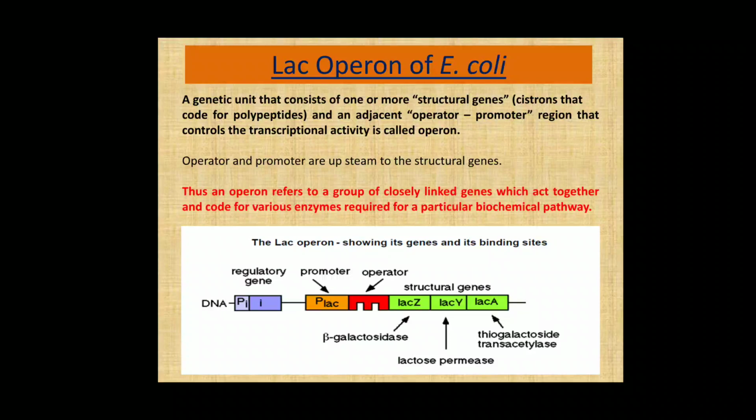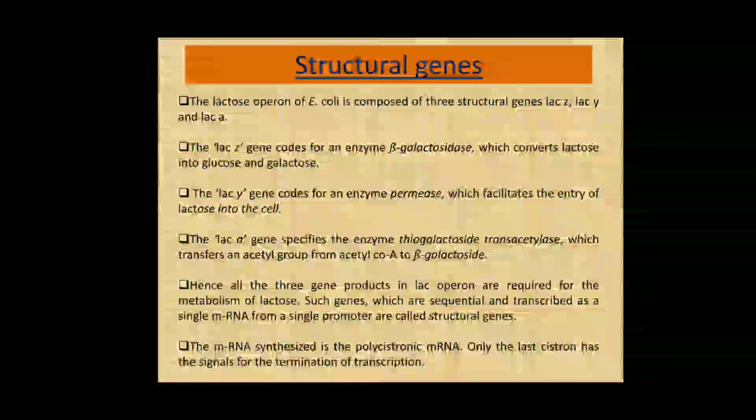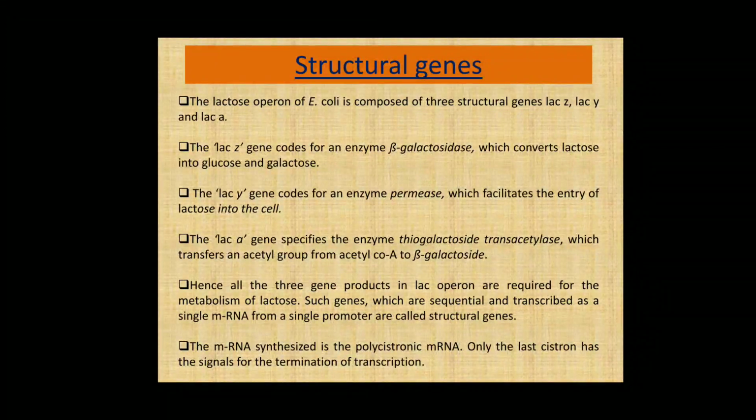coli. Before we go into detail of the mechanism, we can see the different genes or regions in a lac operon. The first one is the structural genes. The lac operon of E. coli is composed of three structural genes, as we saw earlier: lac Z, lac Y, and lac A. The lac Z gene encodes the enzyme beta galactosidase, which converts lactose into glucose and galactose. So this enzyme beta galactosidase coded by the lac Z gene breaks lactose into glucose and galactose.